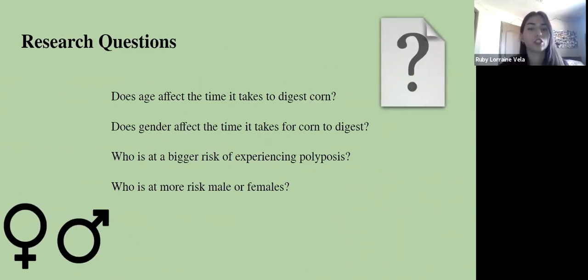Some research questions that we aim to answer are: does age affect the time it takes to digest corn? Does gender affect the time it takes for corn to digest? Who is at a bigger risk of experiencing polyposis? And who is more at risk, males or females?